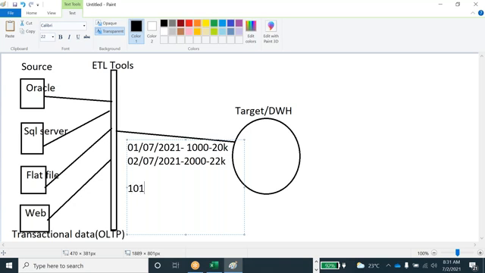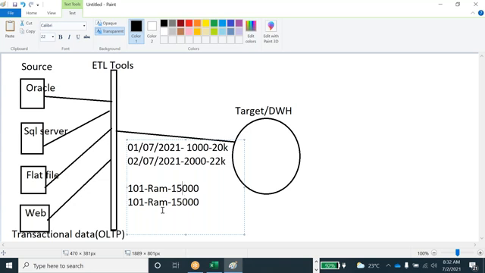In simple terminology, for example, take one employee, 101. The name is Ram, he joined some company, and his salary is 10,000. Next year, employee 101, Ram, gets a 15k increment. But on the source side, it will directly override with 15k.